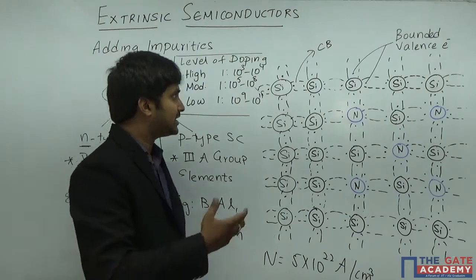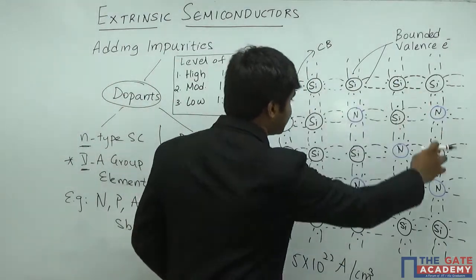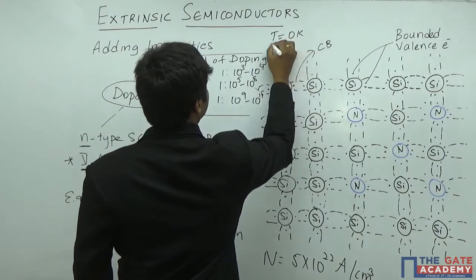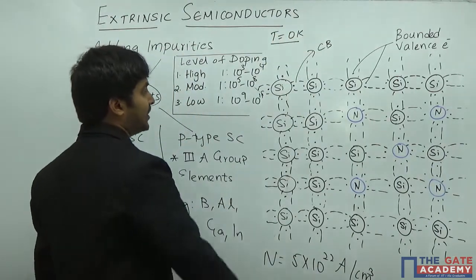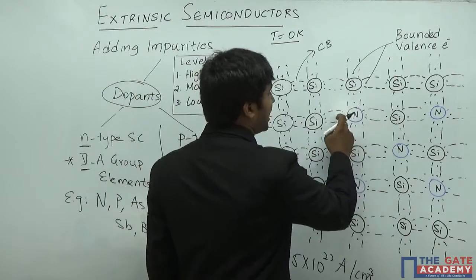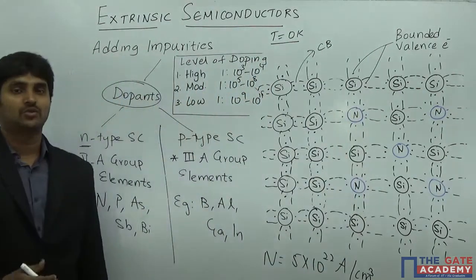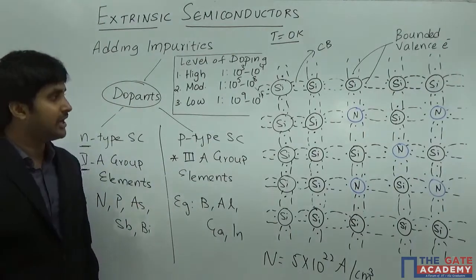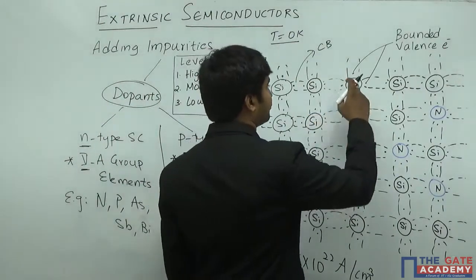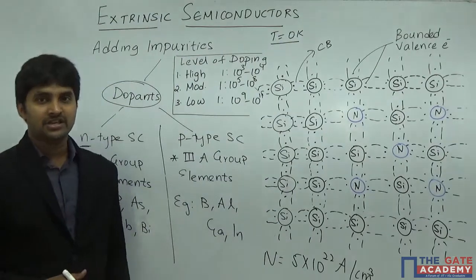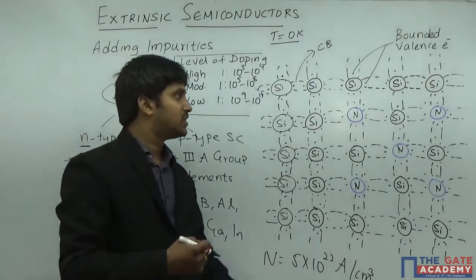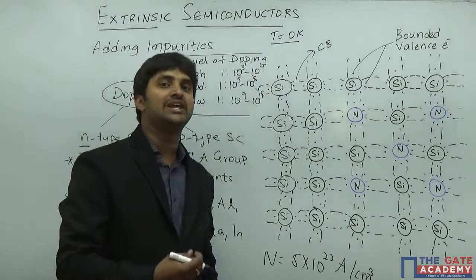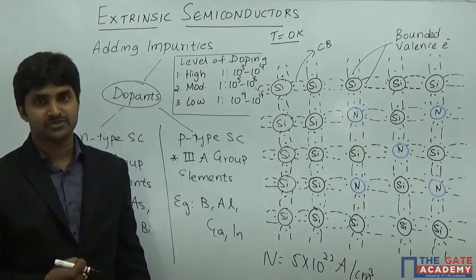So let us consider this is how your crystal lattice structure is going to look like at T equal to 0 Kelvin. If you closely observe, even a nitrogen atom is going to have 4 covalent bonds shared with neighboring silicon atoms. Each and every nitrogen is forming 4 covalent bonds with the neighboring silicon atoms, thereby sharing electrons with the silicon atoms.